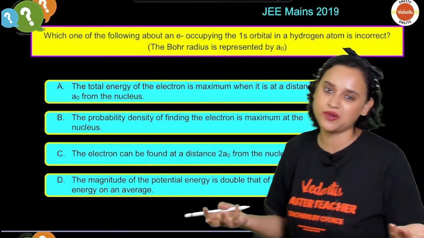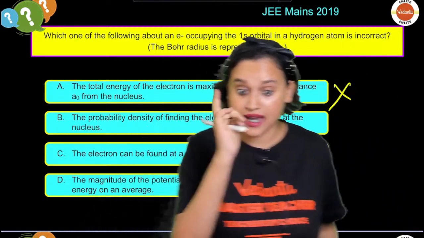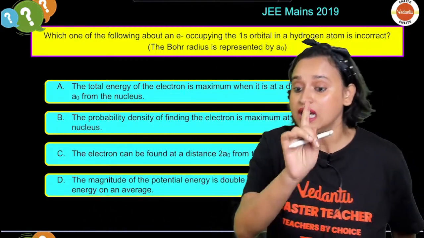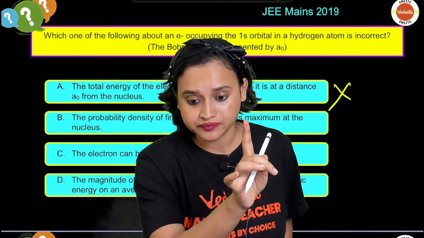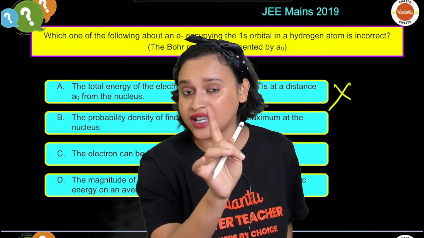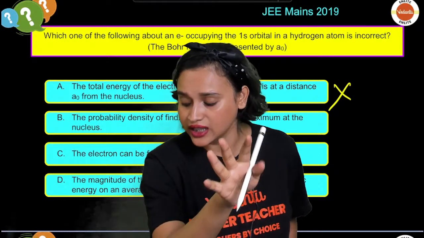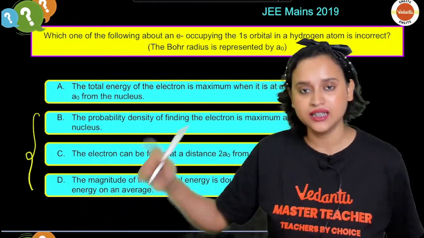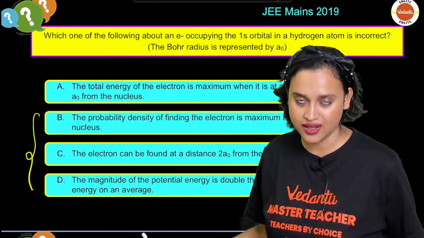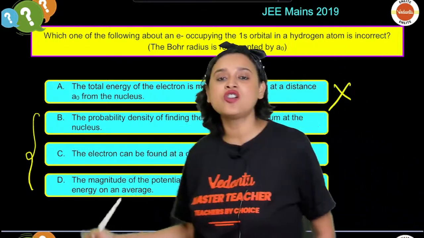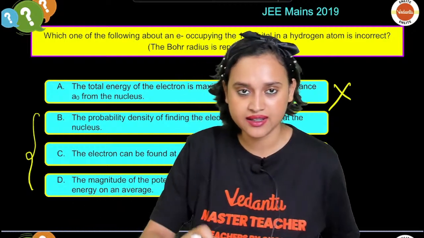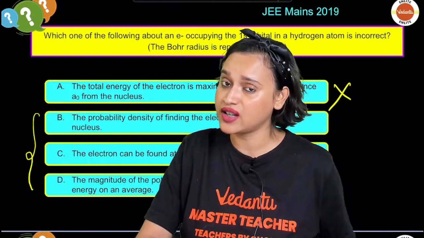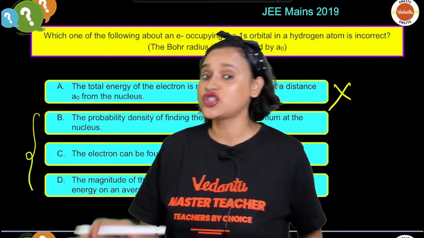I thought of giving it to you as homework, but no worries. Now I want you to do one thing, everybody. Those of you who are studying from me, all the other B, C, D options, can you find out the reason why they are correct? Because I have just taught you this concept.